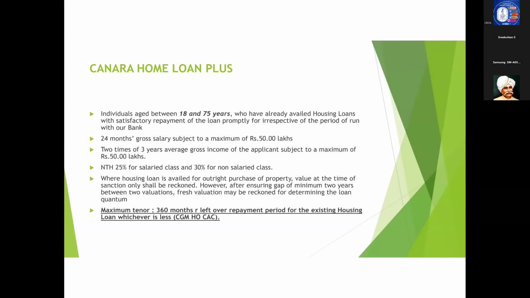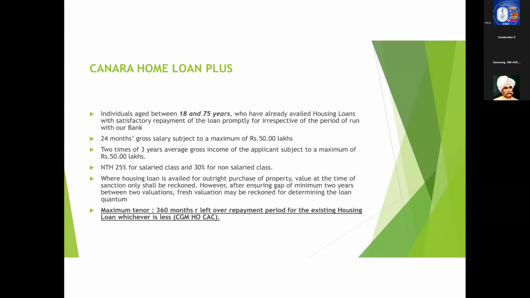Now, coming to the frequency of valuation. This is a very important point, because in the case of Home Loan Plus, it is based on the value of the property that we are lending against. Where the housing loan is availed for outright purchase, the value at the time of sanction only shall be reckoned while sanctioning Home Loan Plus.